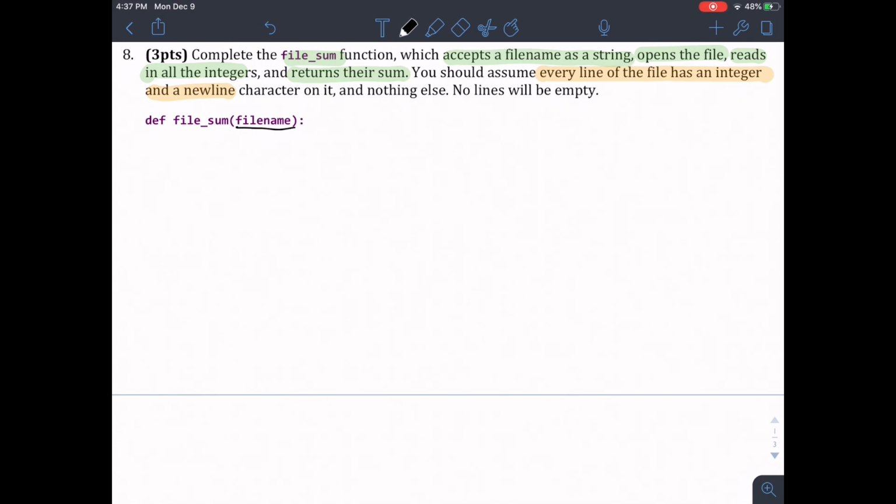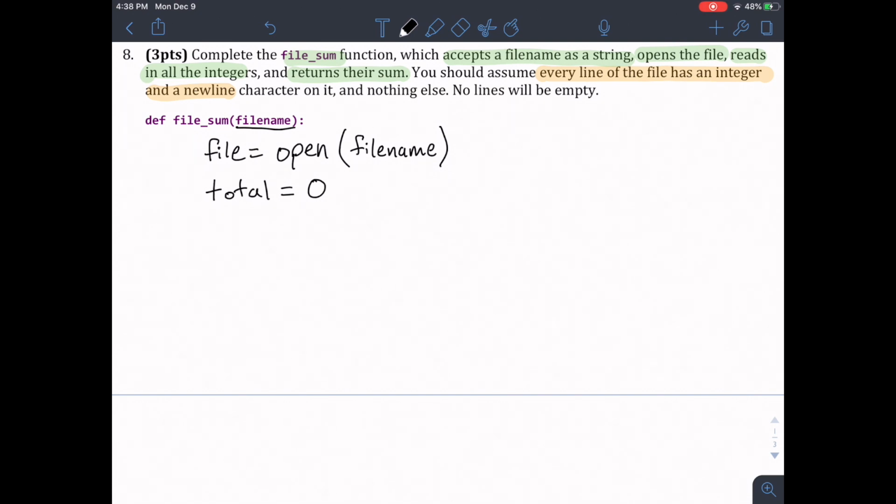So let's make a file, open it up. What are we opening? This is its name. And I don't have to do anything else because all I'm going to do is be reading this file. I can use the default mode of read to my advantage. So now I have to loop through this file and find all the integers, compute their sum. So now I'm going to be computing a sum. So let's kick off a total variable at 0. And let's loop through this file.